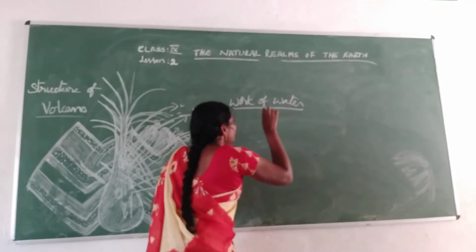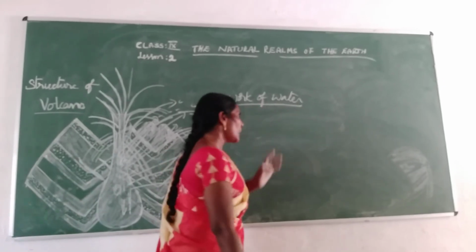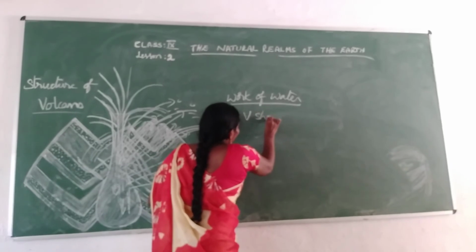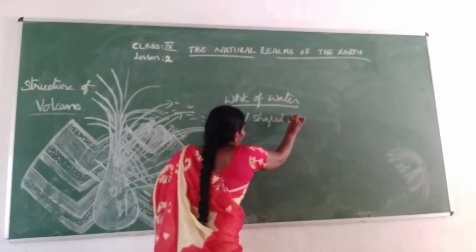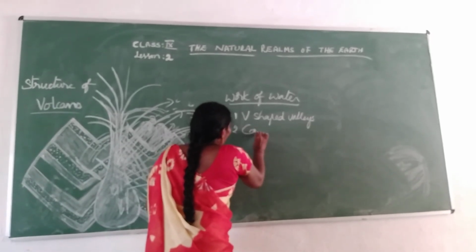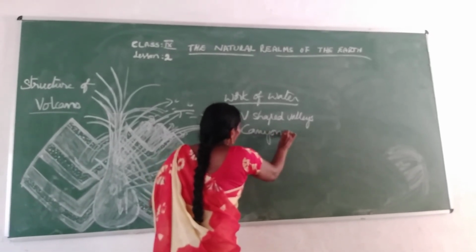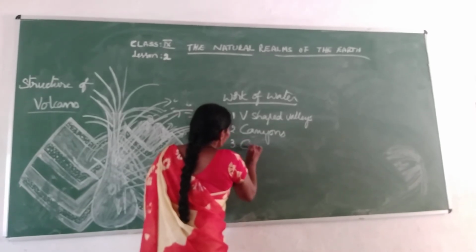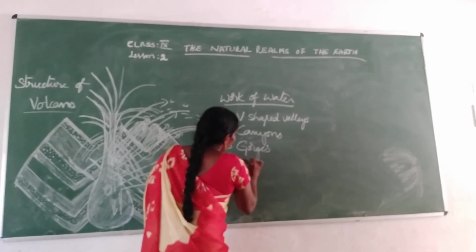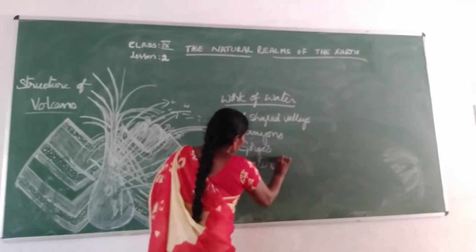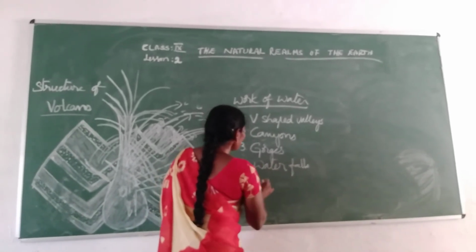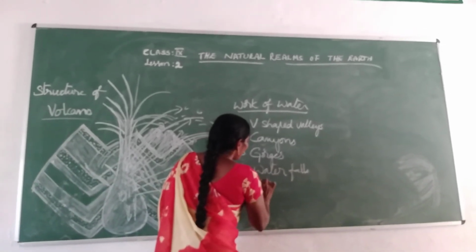So in the work of water, what are the things that will come? First one is V-shaped valleys. Second one is canyons. Third one is gorges. Fourth one is waterfalls. Fifth one is meanders.